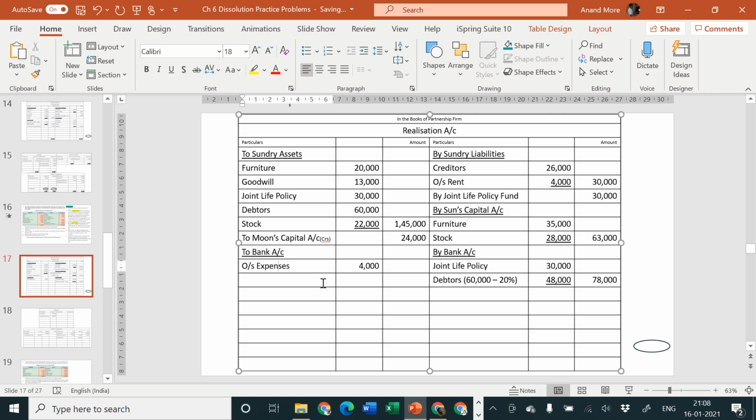expenses. Okay. And then we are also paying realization expenses,